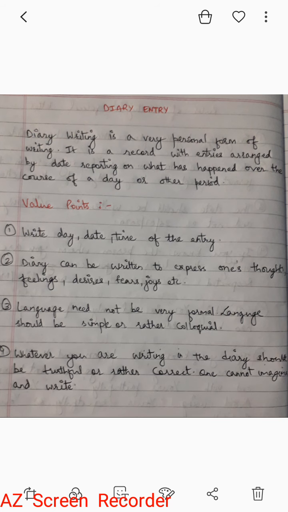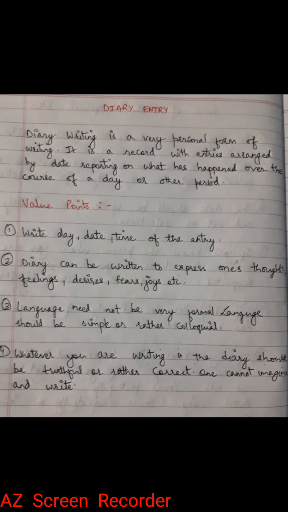Okay. Now value points. What are the things that you should keep in mind while writing a diary? First is to write the date and time of the entry. Whenever you start writing a diary, you have to write the day. For example, today is Sunday, you have to write Sunday or Monday or Tuesday, whatever it is, and you have to give the date also and the time of the entry. If you are writing 5 times a day, then you have to write the date and time 5 times. And we all know that when you begin the diary, after writing date, day and time, you also write dear diary, and then you start the body of the diary.